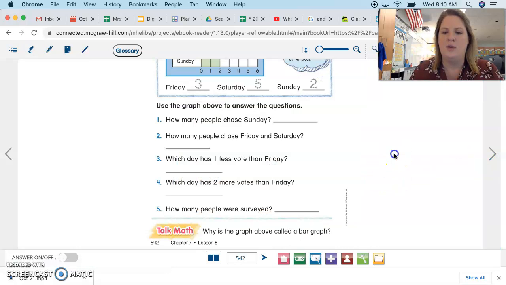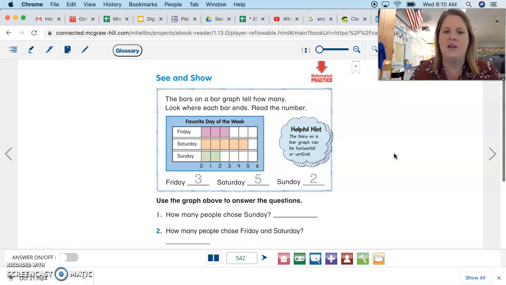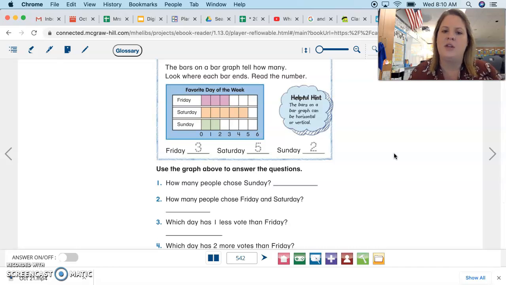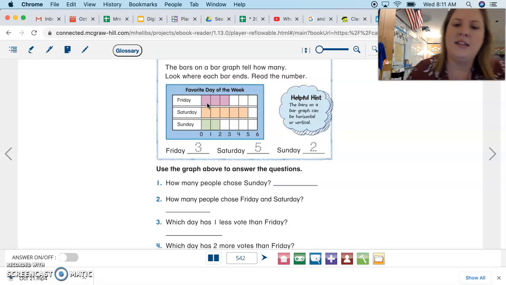Go ahead and open up your packet. You should be at the top right here where it says See and Show. All right, so we're going to look at this bar graph as we answer these questions, okay? So how many people like Friday as the day of the week? So we're going to count the purple squares. 1, 2, 3. 3 people like Friday, and how many people like Saturday? 1, 2, 3, 4, 5. 5 people like Saturday, and 1, 2. 2 people like Sunday. So that is up there for you guys, okay?